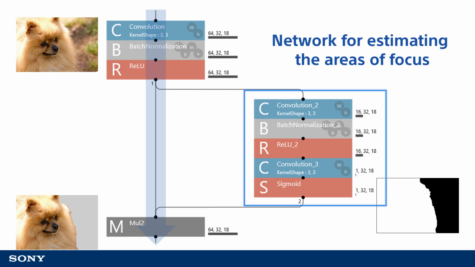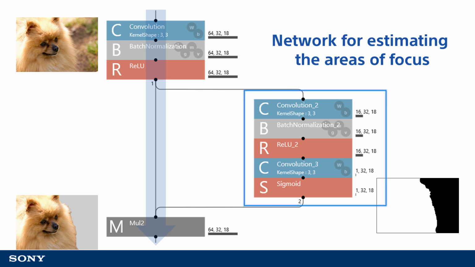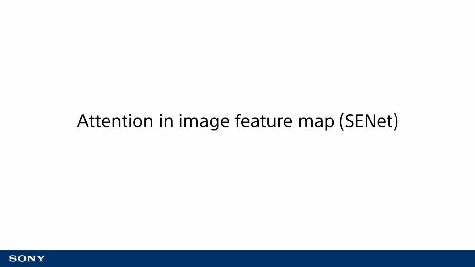Configuring a neural network to estimate the areas of focus and using the result of which in downstream processing is the most basic example of using attention. In this processing example, only the information on areas of focus is utilized in downstream processing. Because we are using deep learning, we use data-driven training to derive the part of the additional CNN that determines the areas of focus. Next, I would like to discuss the squeeze and excitation type of attention configuration first introduced in the SENet convolutional neural network.